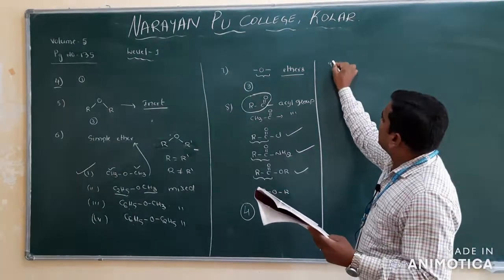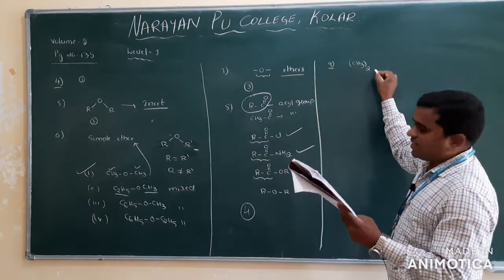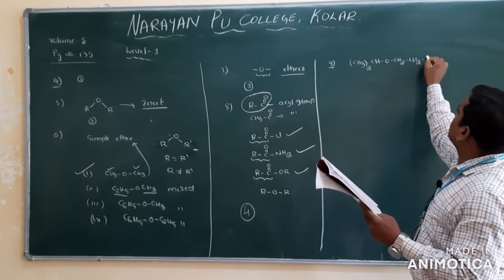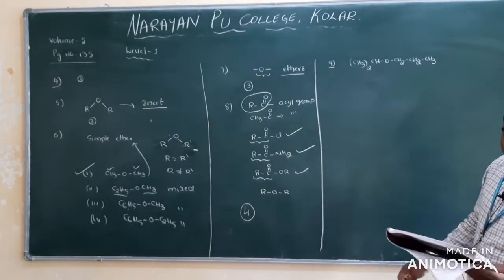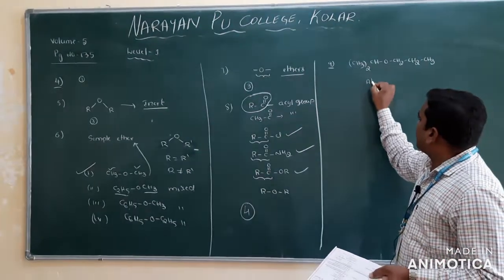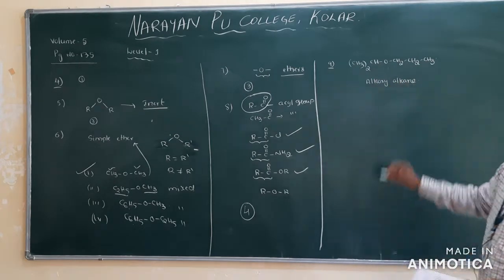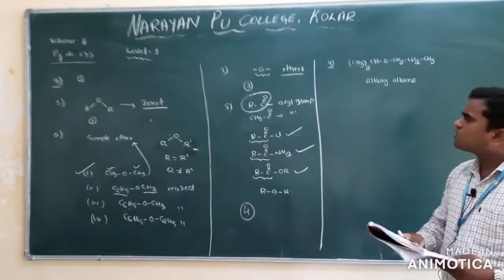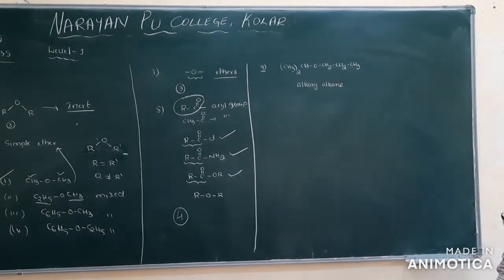Now the ninth one. What have they given? Name the CH3 twice CH, O, CH2 CH2 CH3. Now they are asking the IUPAC name. You know what the IUPAC name of ethers is? Ethers' IUPAC name is alkoxyalkane. Clear? So the smaller group will always be alkoxy, and the larger one we will consider as the alkane.